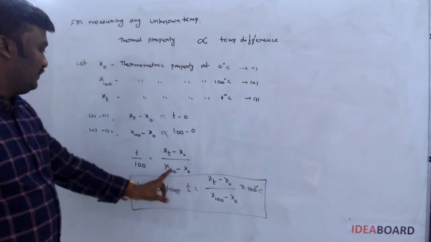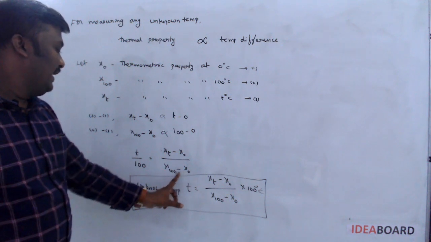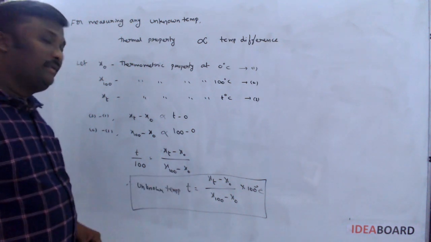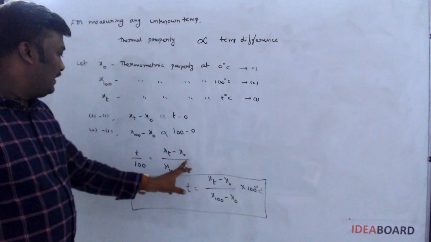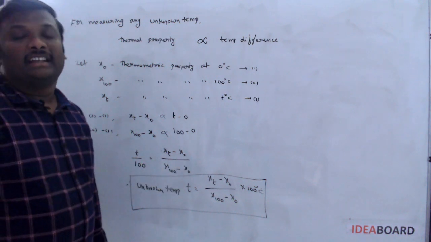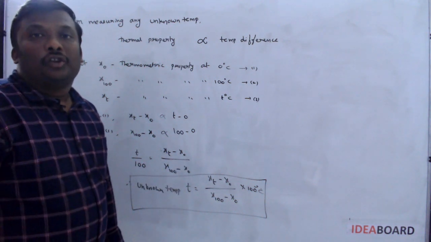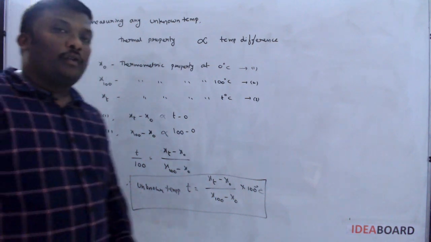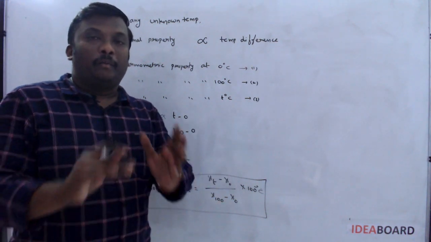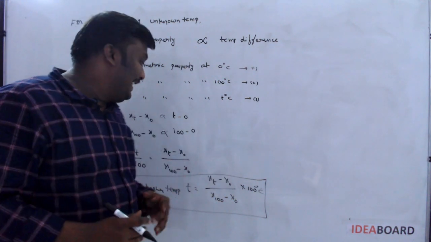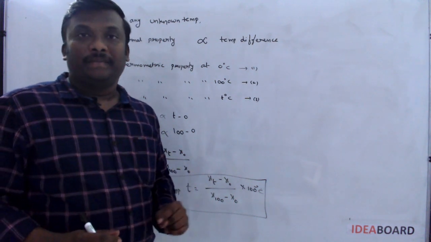From this equation, x naught minus x 100 minus x naught will be taken this side, and this minus x naught will be taken that side. You can get a generalized formula. Don't extend a huge number of formulas. From the basic formula, you can derive any question.